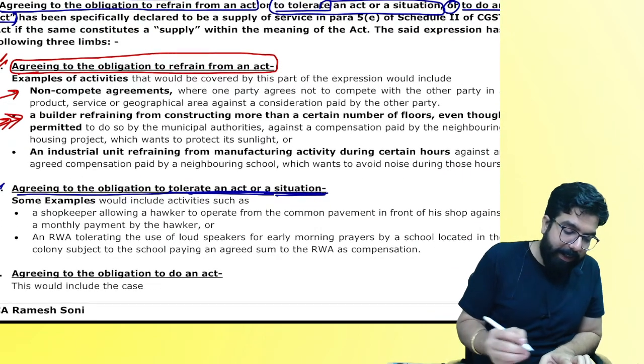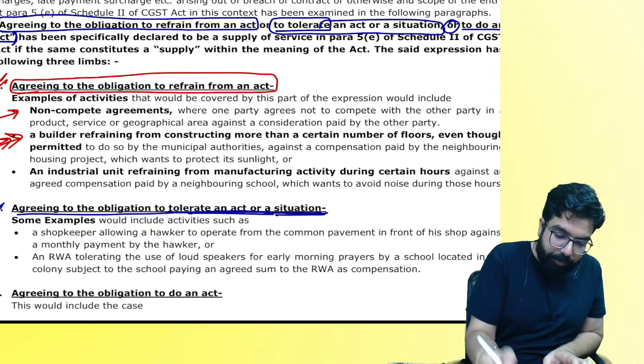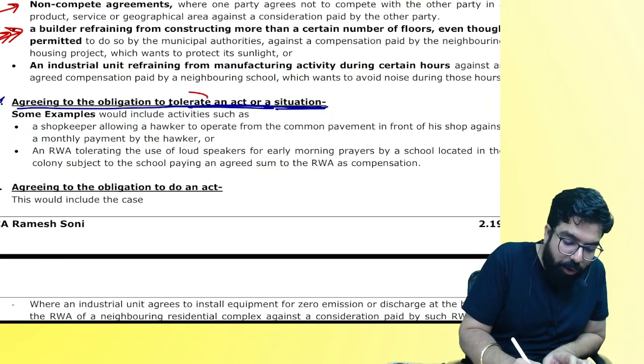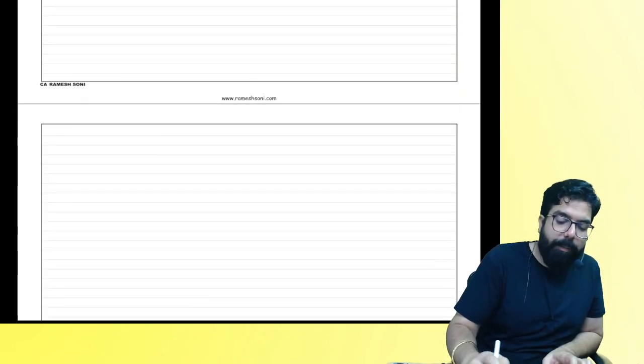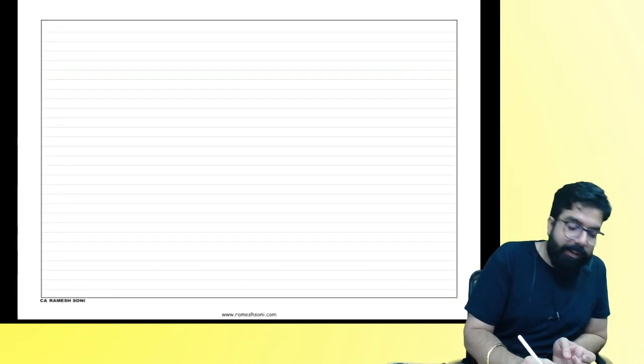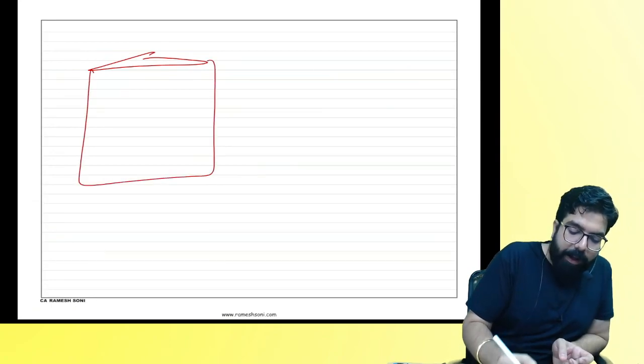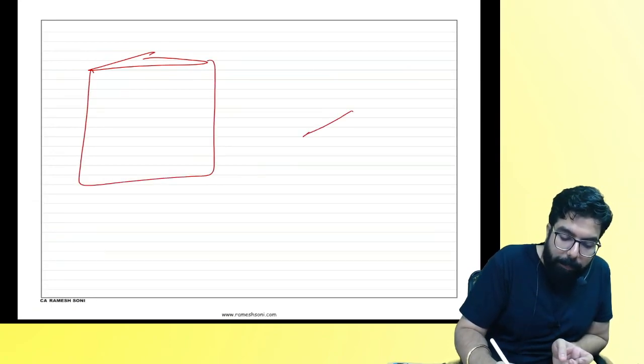Now let's understand the next one over here. Agreeing to the obligation to tolerate an act. Can you tell me what do you mean by tolerating an act? Chalo. This is my shop over here. Okay, everyone. In front of my shop, one pani puri wala. You know pani puri, everyone? Yes or no, everyone?